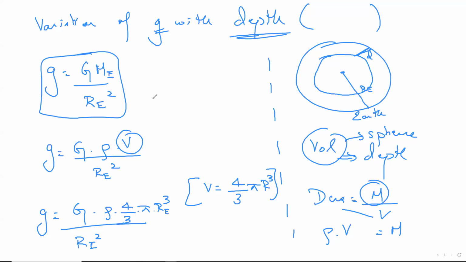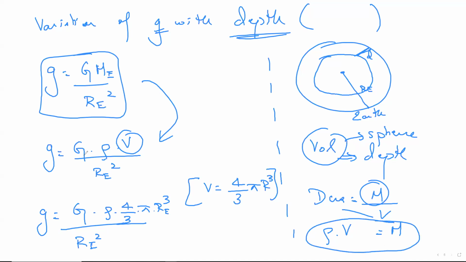Why RE? Because it is Earth. I'll explain the step again. From here to here, the reason I did this is because I realize Earth is a sphere. Wherever there's a change in depth, there's always a change in volume. I realized that Earth is a sphere, which means the volume of a sphere has to come into the picture. But the problem was we had no volume. So how do we get volume? Old strategies. We use density equals mass by volume. I crisscross and realize that mass is equal to density into volume. Instead of writing ME, I write rho into V.